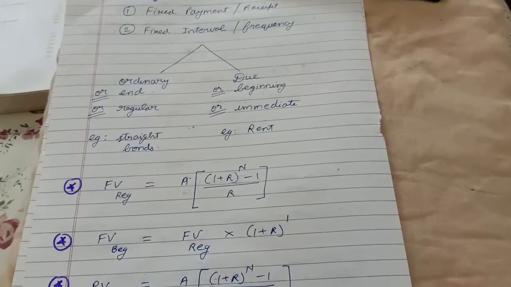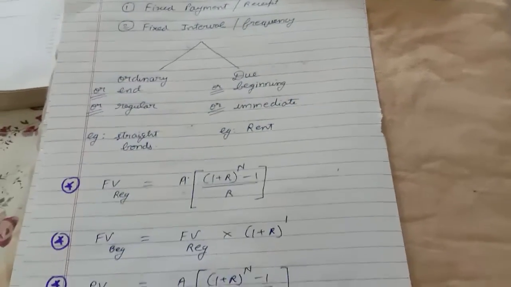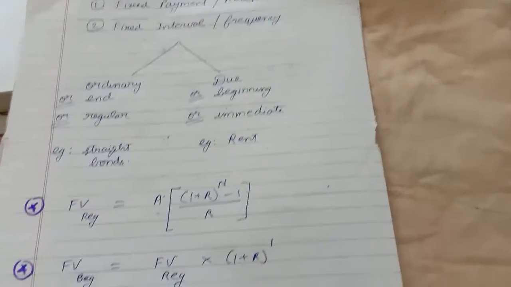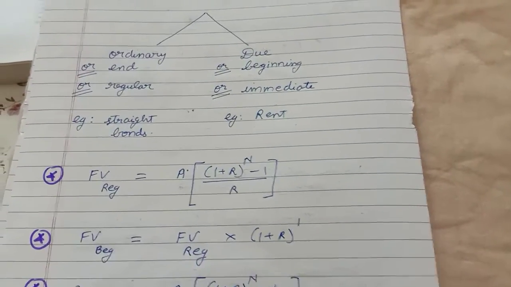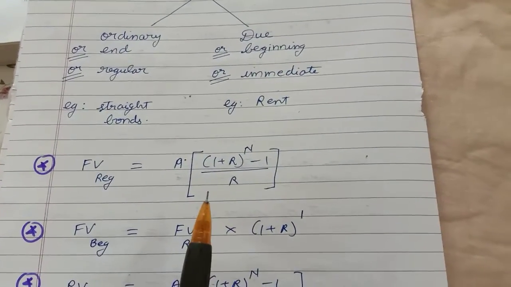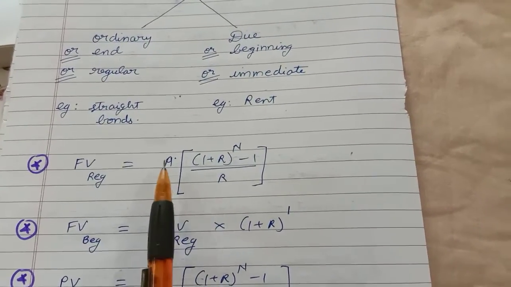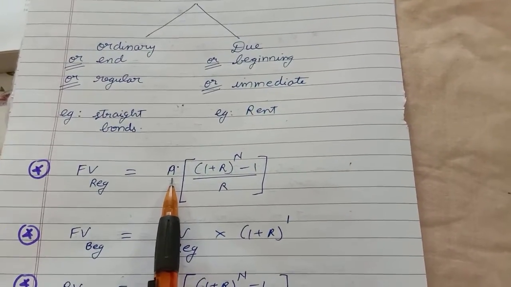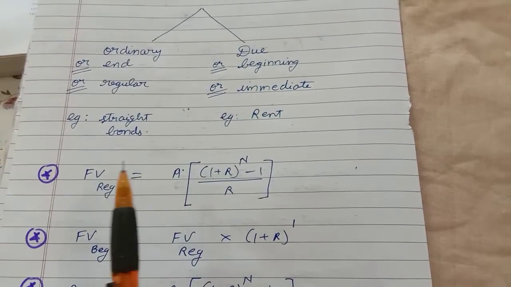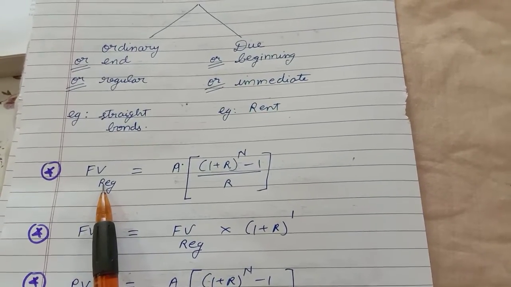Say 1000 rupees you are getting at the end of every month for 2 years. What will be the future value of this total amount? The 1000 rupees you are getting is an annuity, and you are supposed to calculate the future value. Got it?